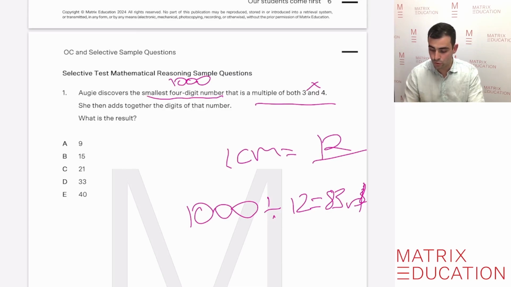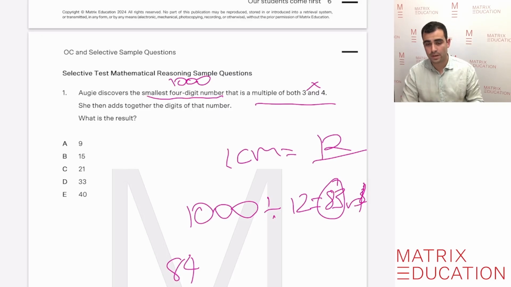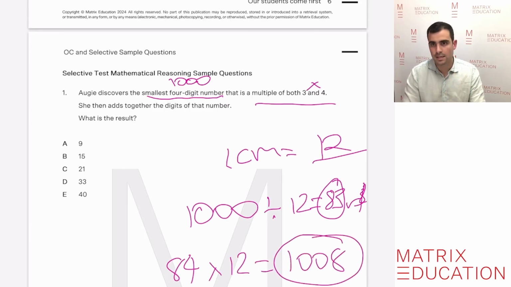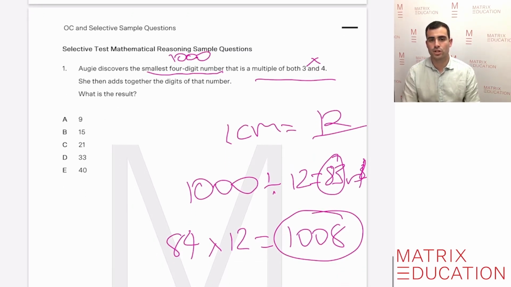But what we can do with this knowledge is round this number here, 83, up to 84, because that's going to be the number that we're trying to look for, that will find us the lowest 4-digit. If we times that by 12, that's going to give us 1,008. And then we know that is the smallest possible 4-digit number that is both a multiple of 3 and 4.